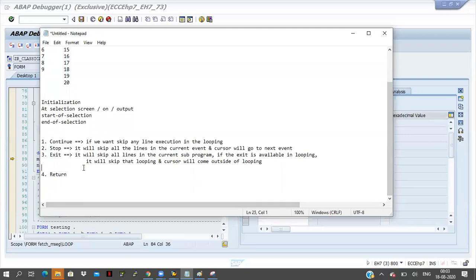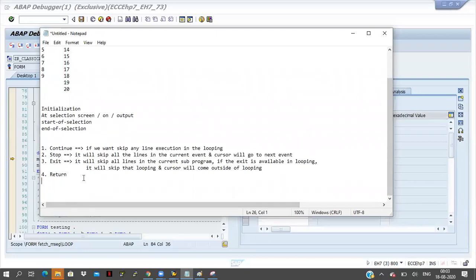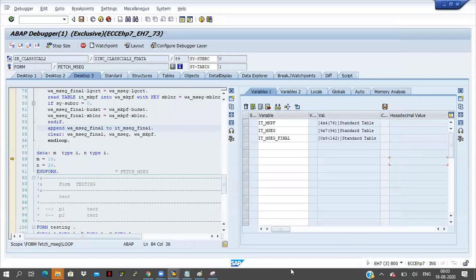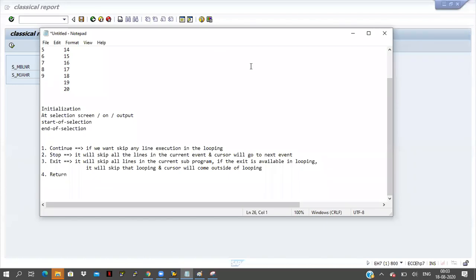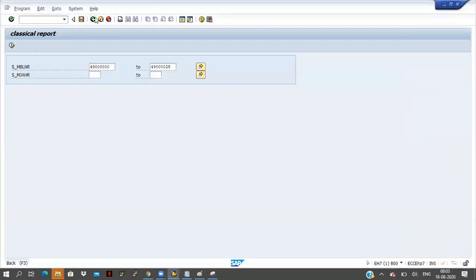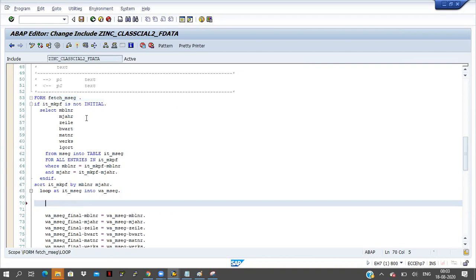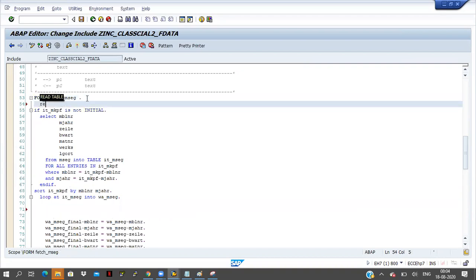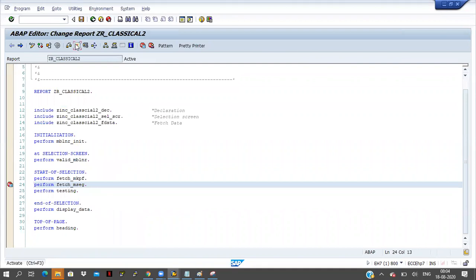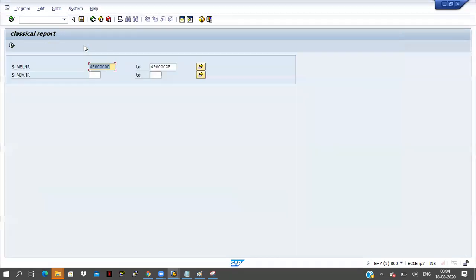And now return. Click on back, and here return I will take here. Return I am taking here. Return, right? Here check it, activate it. Okay, now click on back button, activate the program, execute it.